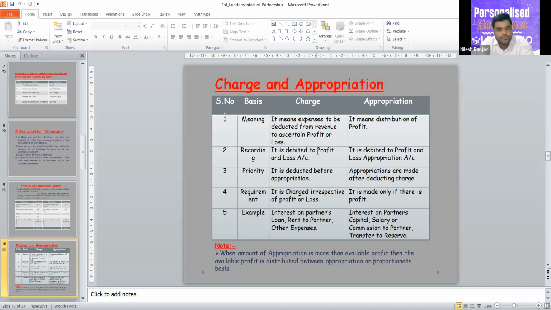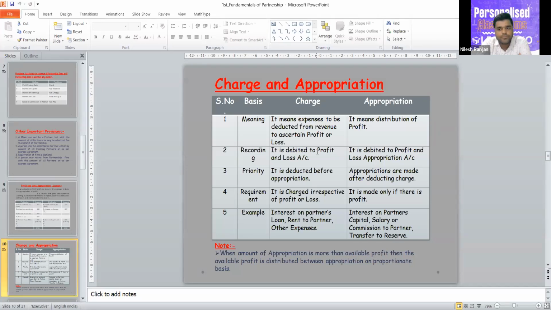So without partner's loan, the firm can get a loan from somewhere else, but capital cannot be invested by someone else. When you take a loan from some other place, you have to pay interest to external lenders. In the same manner, if you are borrowing money from the partner, you have to pay interest to the partner. So that's why it is a charge.